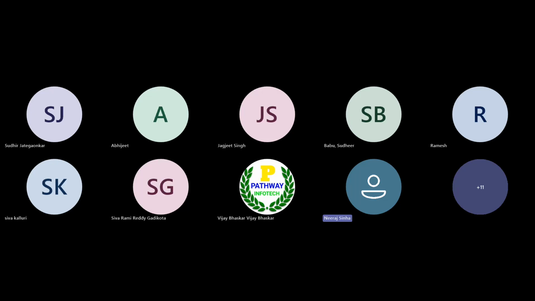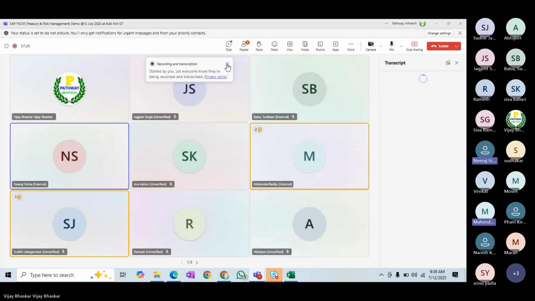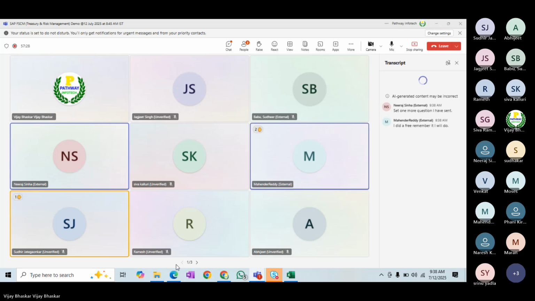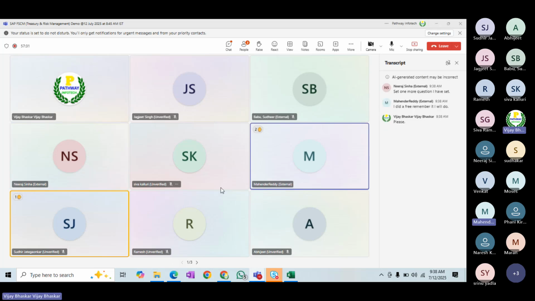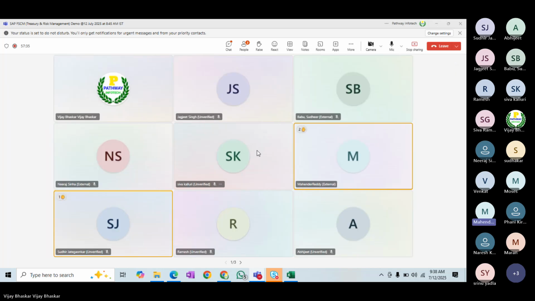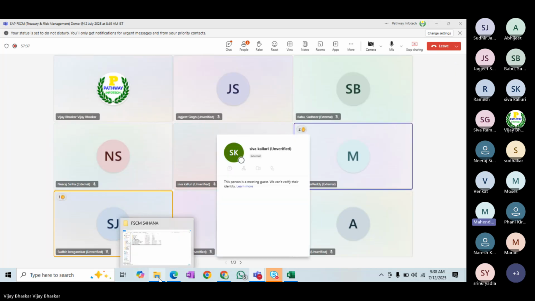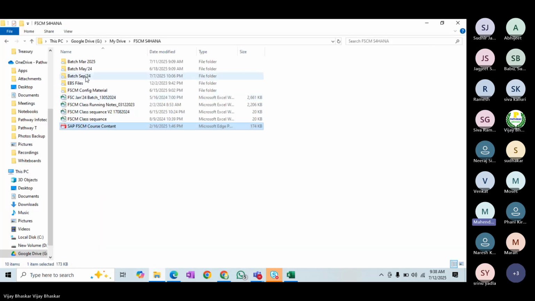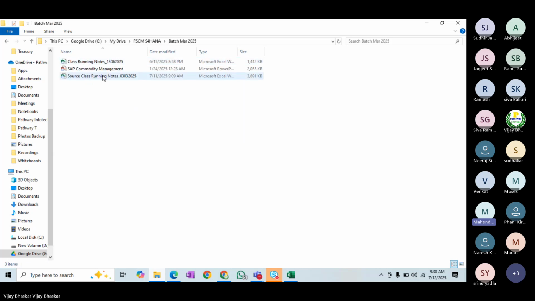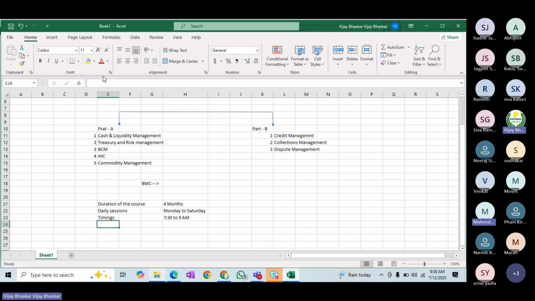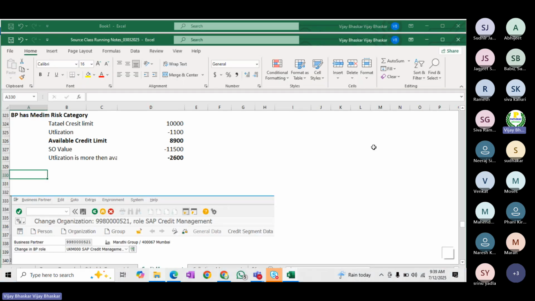Sir, one more question I have. Yeah, Mahender, please. Actually, sir, you said that you will be clarifying any doubts we have. So even after the session is completed, I mean after the 4 months of session, you will be supporting us on doubts. Yeah, exactly. That is my responsibility, right? Okay.